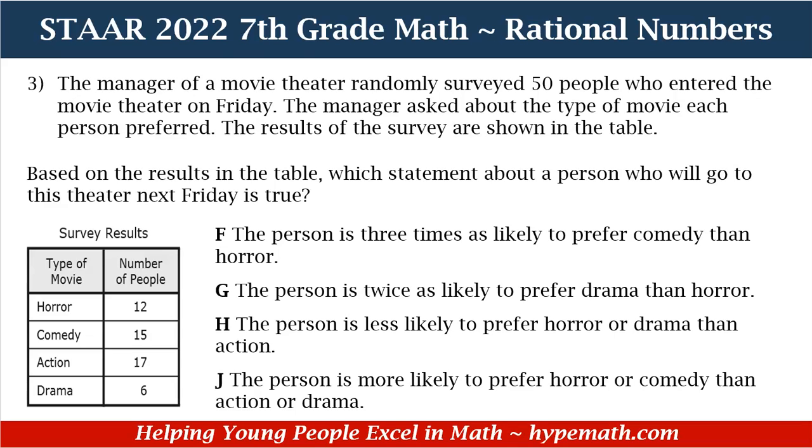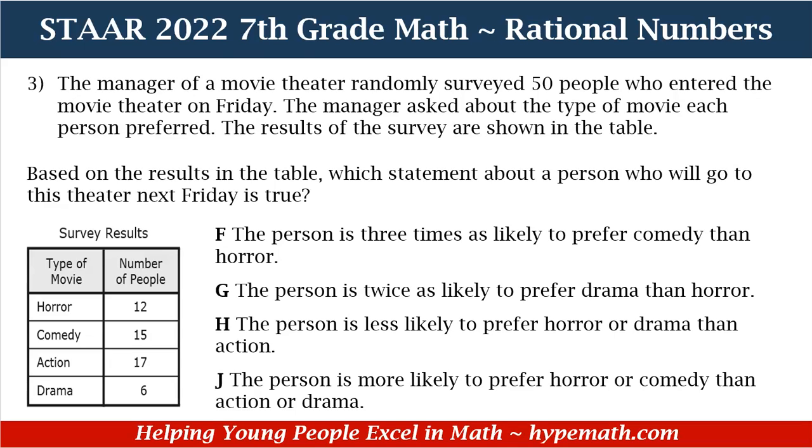Let's look at problem number 3. Our problem says, the manager of a movie theater randomly surveyed 50 people who entered the movie theater on Friday. The manager asked about the type of movie each person preferred. The results of the survey are shown in the table.